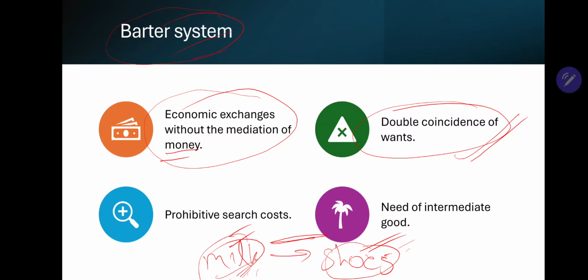In the situation that we discussed just now, there are only two parties, right? One is shoe seller and the other one is milkman. In other words, this is a very simple economy. But if we increase the number of economic agents, let's say from 2 to 4, now the milkman will have to go to each one of them and ask them whether they want milk or they have shoes, right?